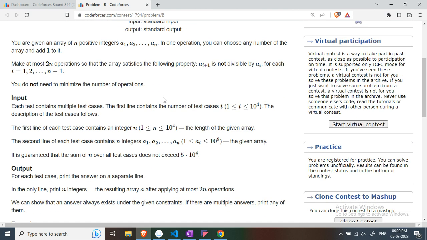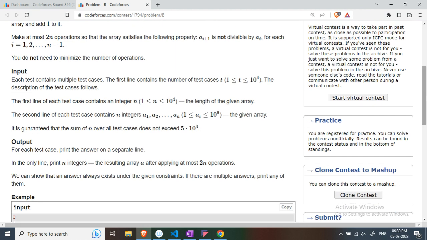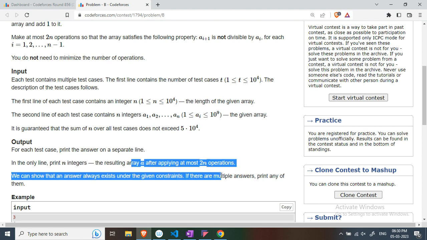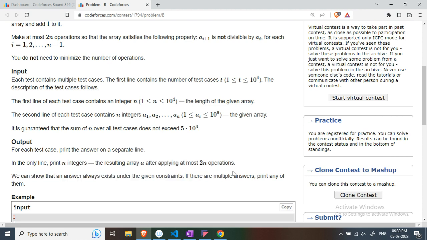Okay. Now the input is: first you have a variable t that tells the number of test cases, and in each test case you have to take an input of integer n, whose range is up to 10 to the power 4, and it should contain integers a1 to an. Okay, simple. It is guaranteed that the sum of n over all test cases does not exceed 5 into 10 to the power 4. For the output, for each test case print the answer on a separate line. In the only line, print n integers, the resulting array after applying at most 2n operations.